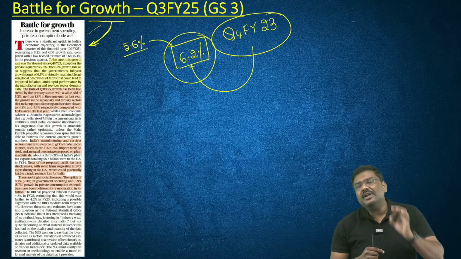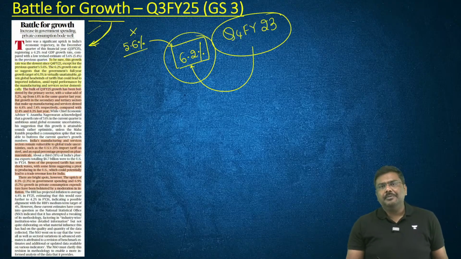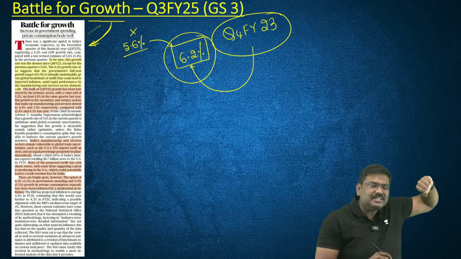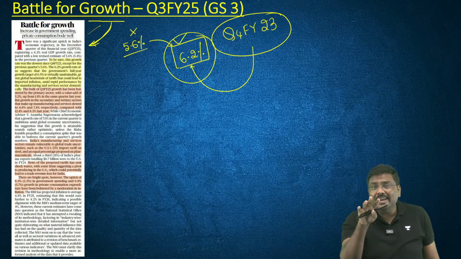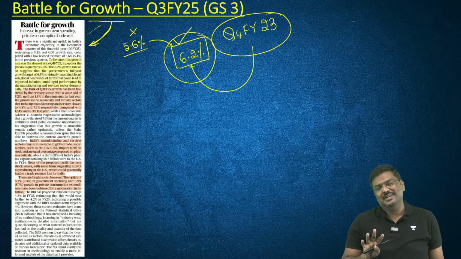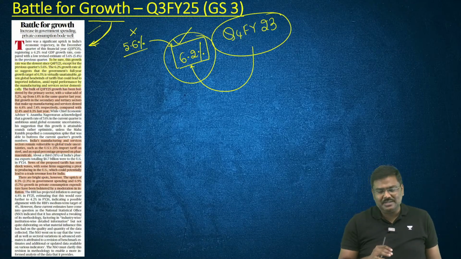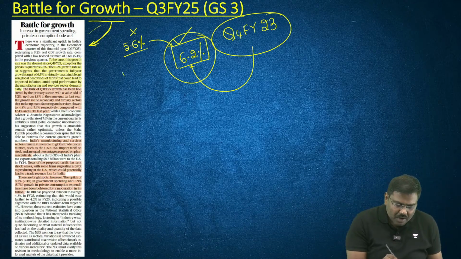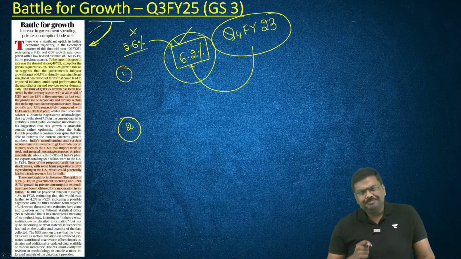In fact, the editorial says, if you ignore the second quarter GDP growth rate, this will be the lowest in the last almost 2 years. Right? This is point number one. Point number two, who has contributed to the growth?